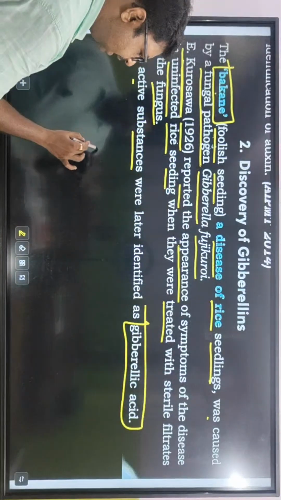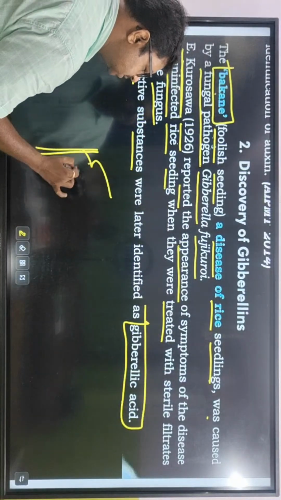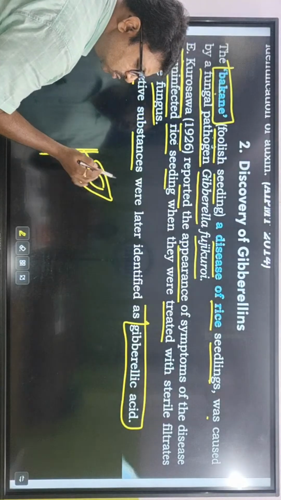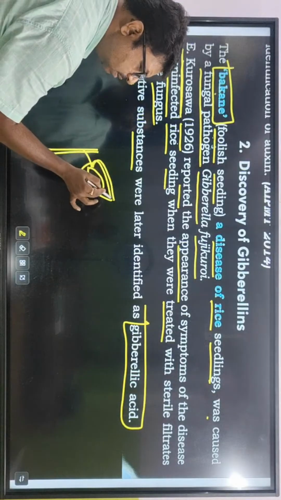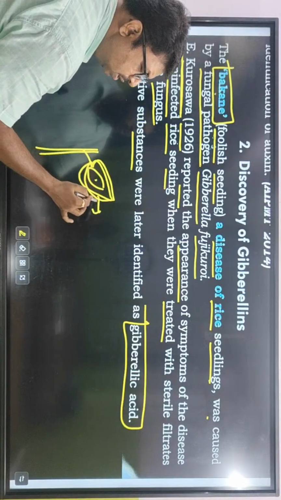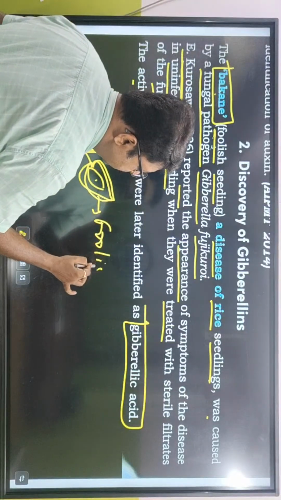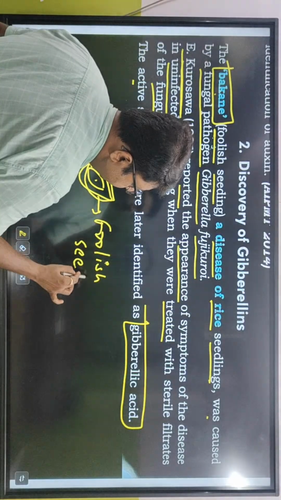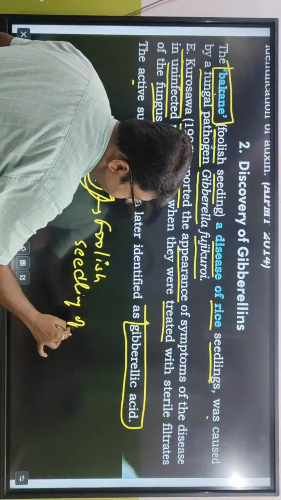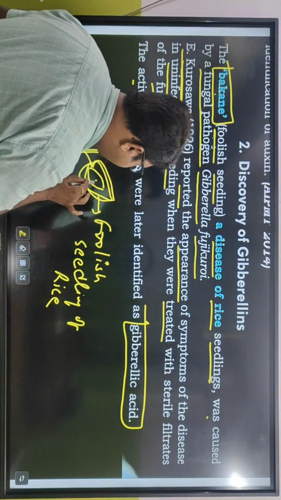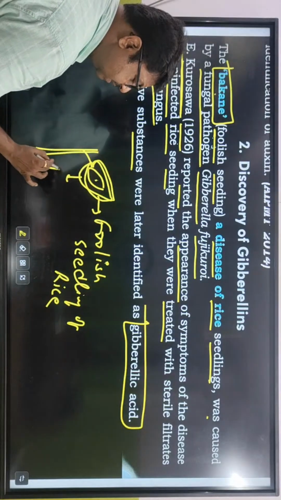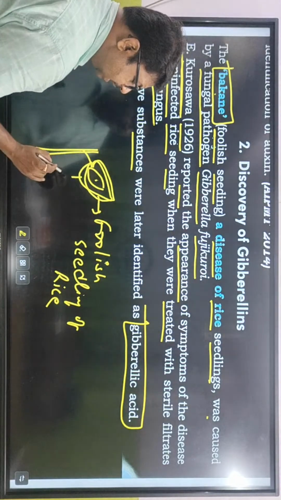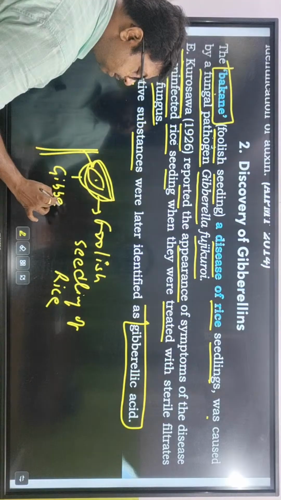একটা রাইস প্ল্যান্টের যদি এইটা হয় স্ট্রাকচার যার মধ্যে রাইসটা থাকে, so there was no rice inside but this was inflated, তাহলে দেখার মাত্রই কি হয়ে গেল ফুলিশ হয়ে গেল, so it's called foolish seedling of rice. And why the rice is not present? Because this plant is infected by Gibberella fujikuroi.